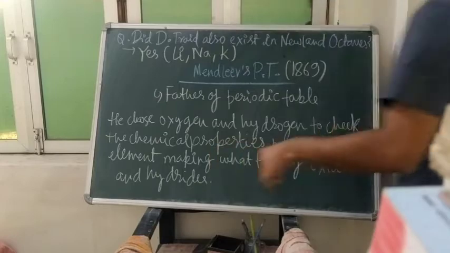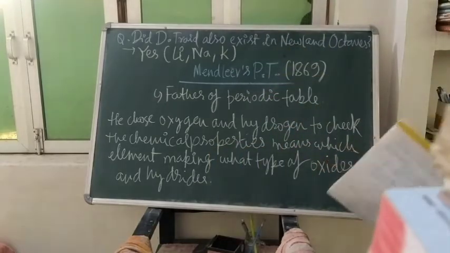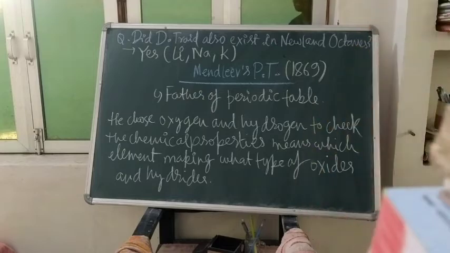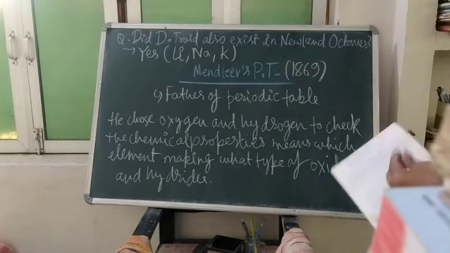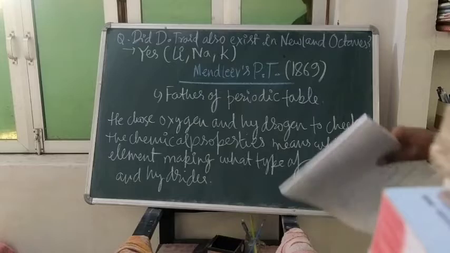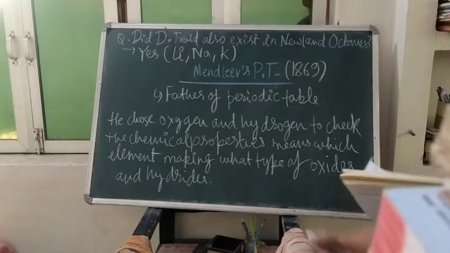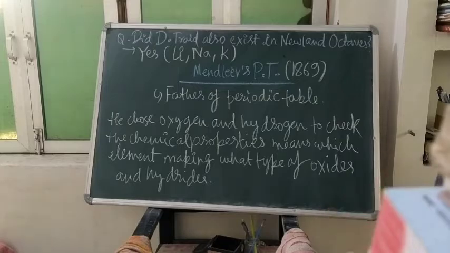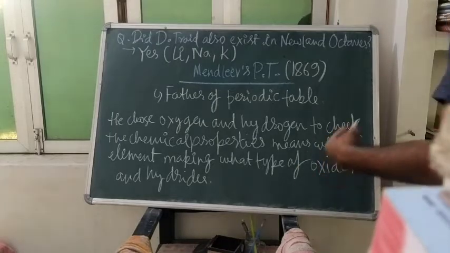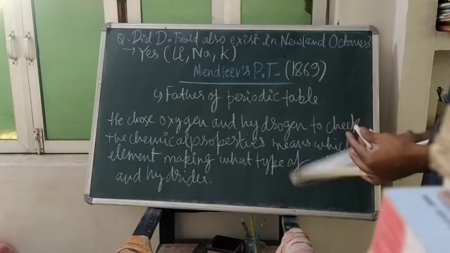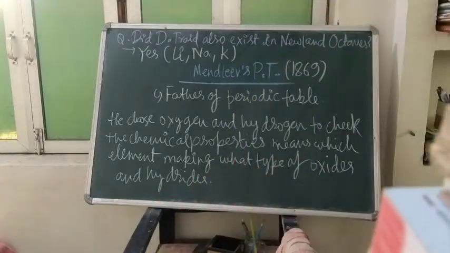So you will look that elements will react with hydrogen and make hydrides, and react with oxygen and make oxides. So he chose hydrogen and oxygen and compared the elements with them and found the chemical properties on the basis of the oxides and hydrides. Okay. Can I have the screenshot? I am rubbing it.